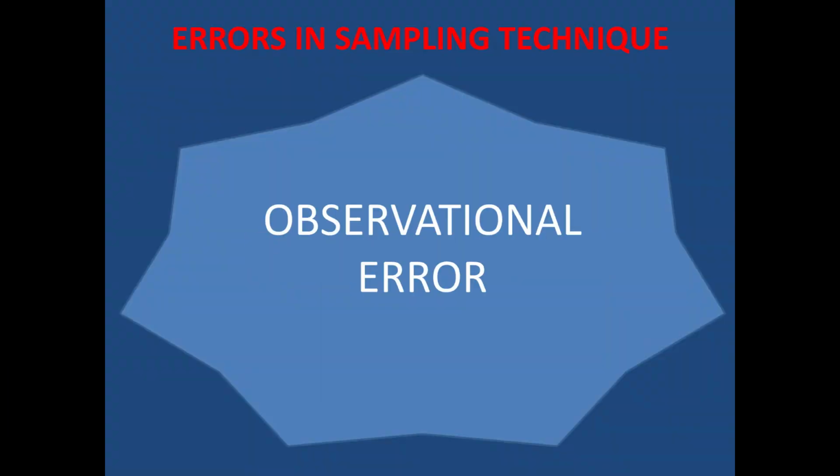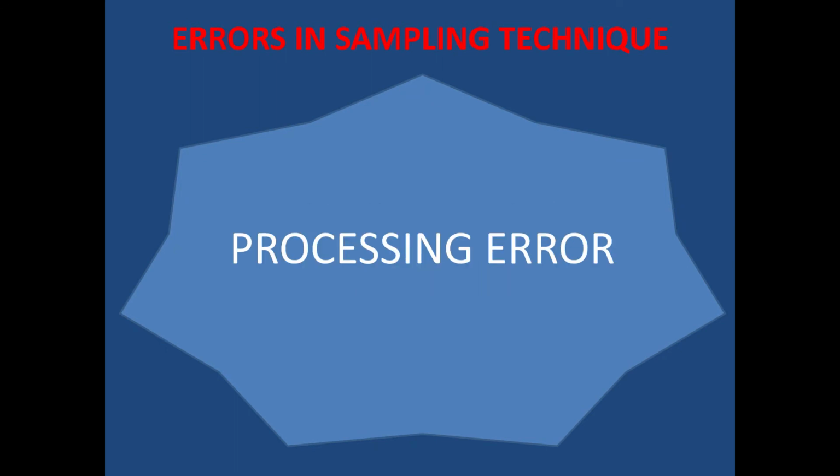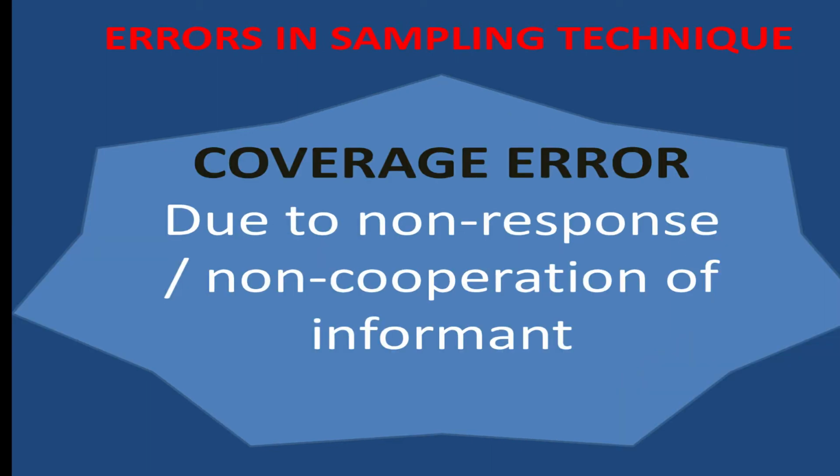Errors of sampling technique. There are three types of errors. First is coverage error, second is observational error, and third is processing error. Let us see what is coverage error. Coverage error is nothing but the error which occurs due to non-response or non-cooperation of the informant. For example, if you conduct a questionnaire study and give the respondent all the questions to answer, but he has answered incompletely, or he is not cooperating, or he is not responding to your questions, here comes the coverage error.